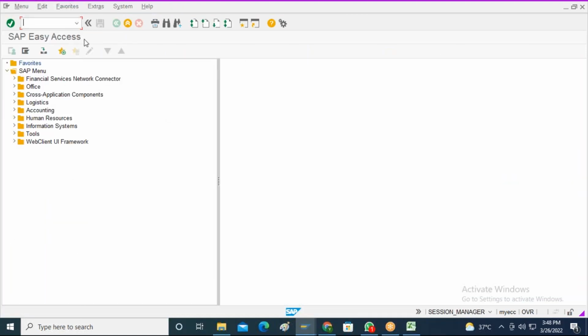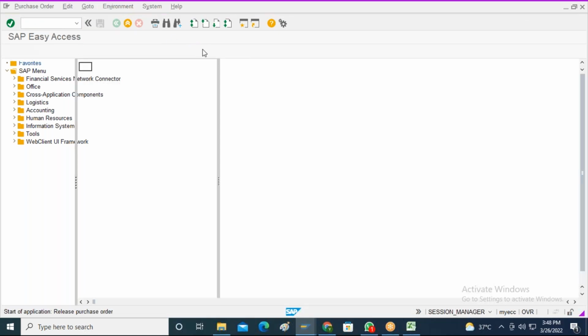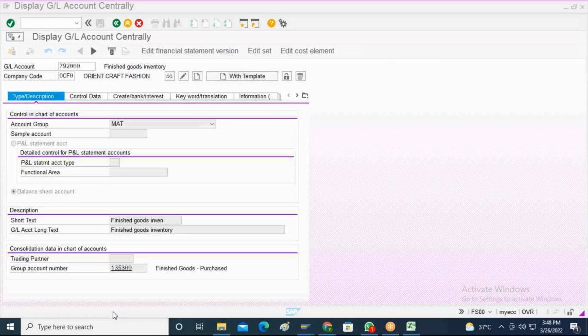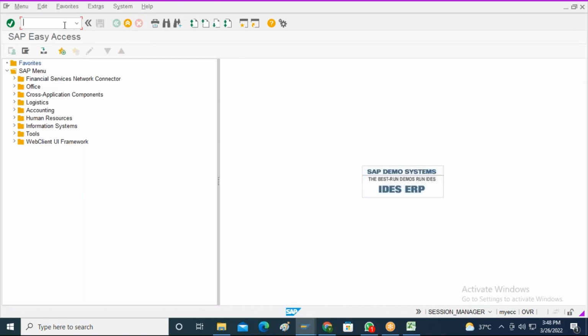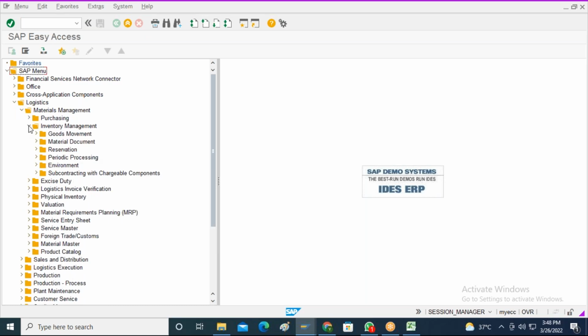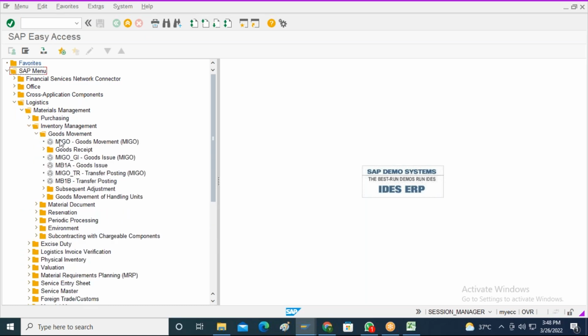I will try to release this PO. Okay, so there is no release strategy available over here. I will now try to do the goods receipt. How will I do the goods receipt? I will go to logistics, materials management, inventory management, goods movement.